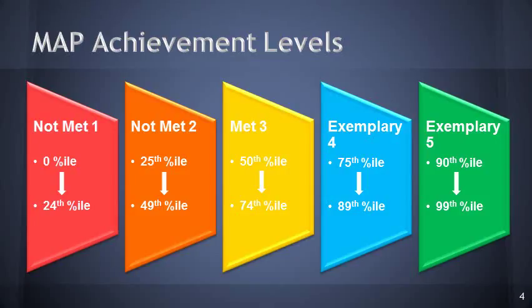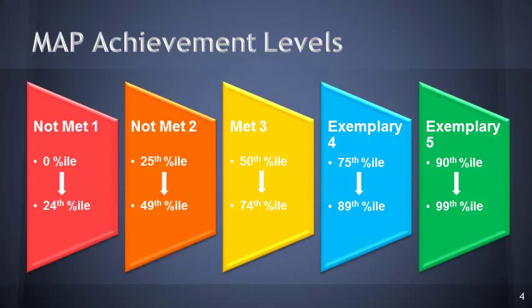The achievement levels are decided this way this year. Right now, to fall into a Not Met 1 category, the student would fall into the 0 to 24th percentile. To fall into a Not Met 2 achievement level, the student would fall from the 25th to the 49th percentile, and so on as presented on the screen.